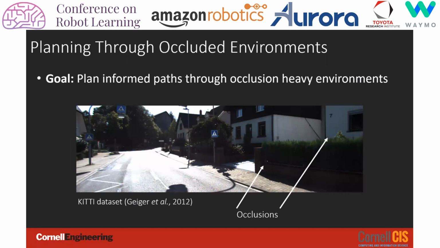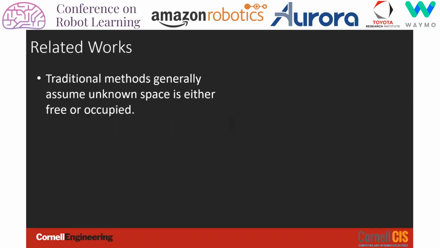In this outdoor image from the KITTI dataset, there are structures such as hedges, buildings, and fences which obstruct sensor measurements and produce a map with unknown spaces. The goal of our paper is to present a framework for more informed planning in environments such as this one.